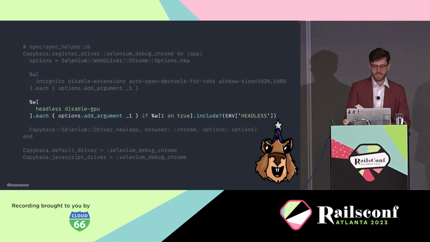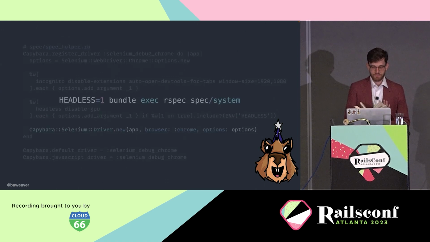Next up, we want a way to turn back on headless mode in case we don't want the browser running. We can do this with an environment variable named headless. Unsurprisingly, most of the above options won't apply in this case. Why disable GPU? Well, Windows has a few quirks, and we have to deal with that. And at the very end, we make our new Selenium driver using the Chrome browser with our options. Don't worry if you didn't catch all that, it will be in the notes whenever we're done here.